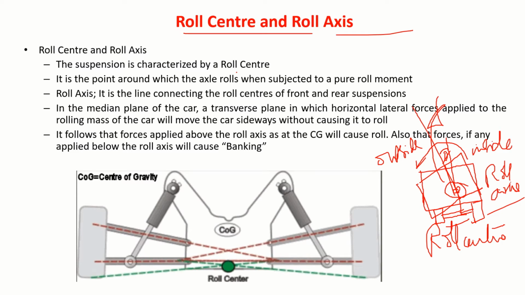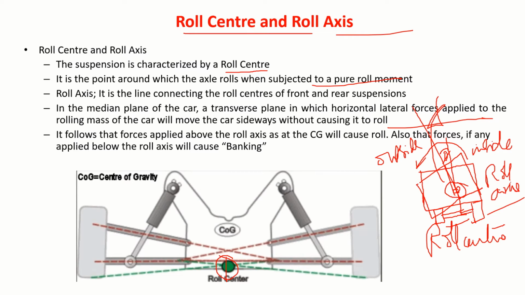The suspension is characterized by a roll center. You will have a roll center. I will explain this. It is the point around which the axle rolls when subjected to a pure roll moment. Then roll axis, it is the line connecting the roll centers of front and rear suspensions. Further, the median plane of the car is a transverse plane in which a horizontal lateral force applied to the rolling mass of the car will move the car sideways without causing it to roll.